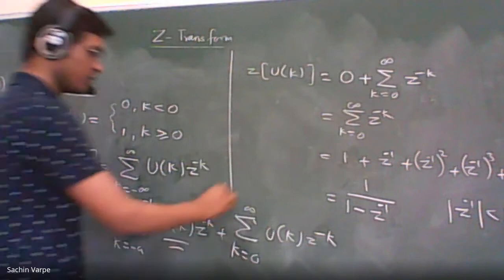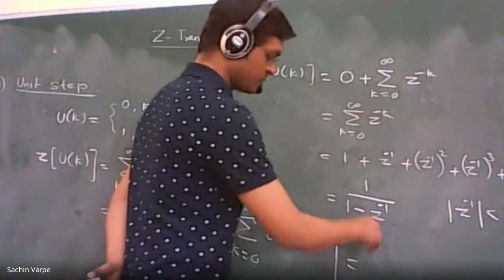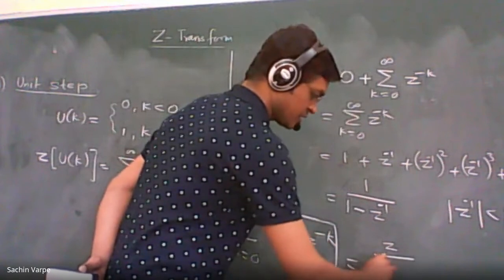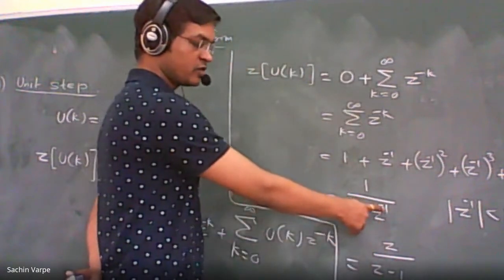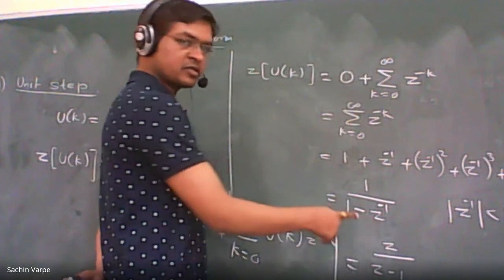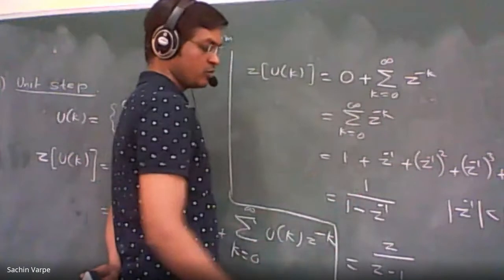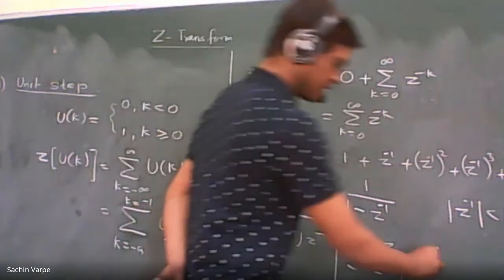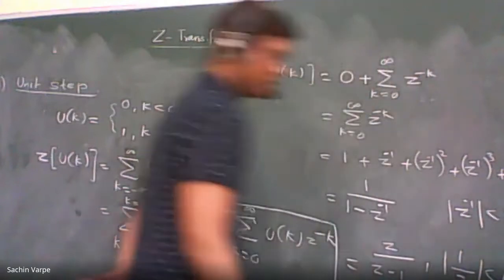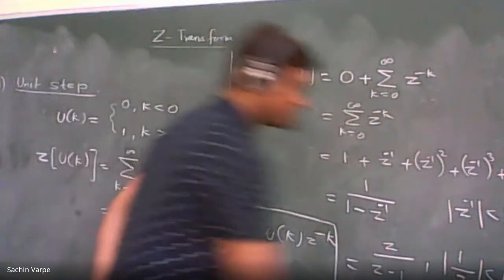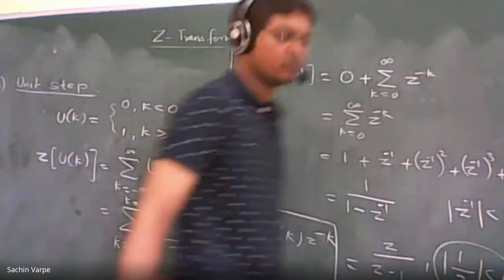Is this clear to everyone? Let us now simplify the expression. This will be z upon z minus 1, by taking LCM in the denominator, because z raised to minus 1 is 1 by z. 1 minus 1 by z is z minus 1 upon z. That upon z will go in the numerator: z upon z minus 1. And this is for mod of 1 upon z less than 1. So what is the region of convergence here? When I simplify this, that will be mod z. Is it visible?